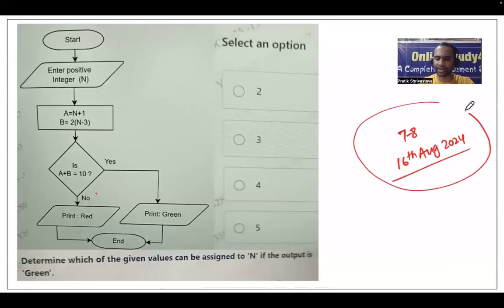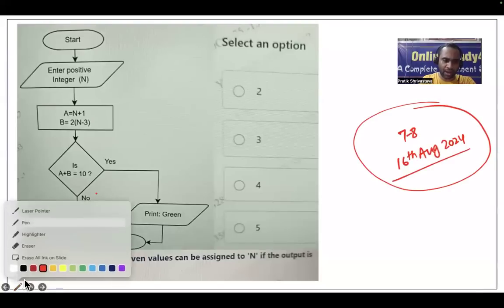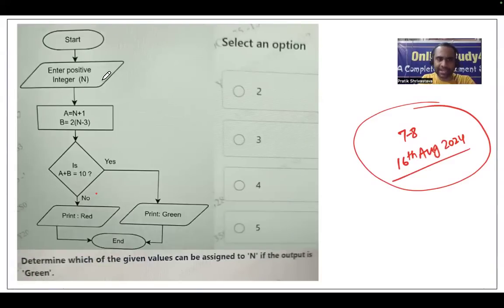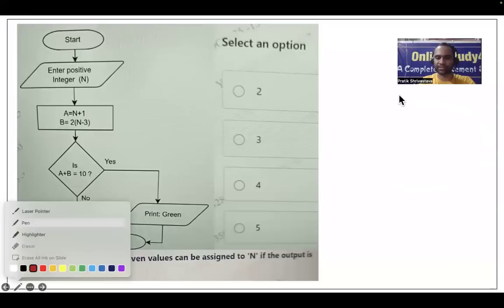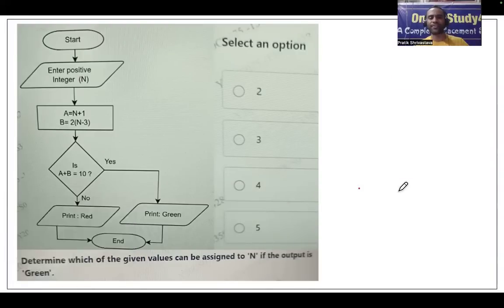Okay, fine. Now friends, next is start, enter a positive integer, and all those things. Here you need to understand how we should go about it. They're telling us a equals n plus 1, b equals 2 into n minus 3. These are the values of n. Is a plus b equal to 10? If yes, then print green. Now they're asking us to determine which of the given values can be assigned to n if the output is green. Output is green means a plus b has to be 10. So if a plus b equals 10 is true, then your output will become green.